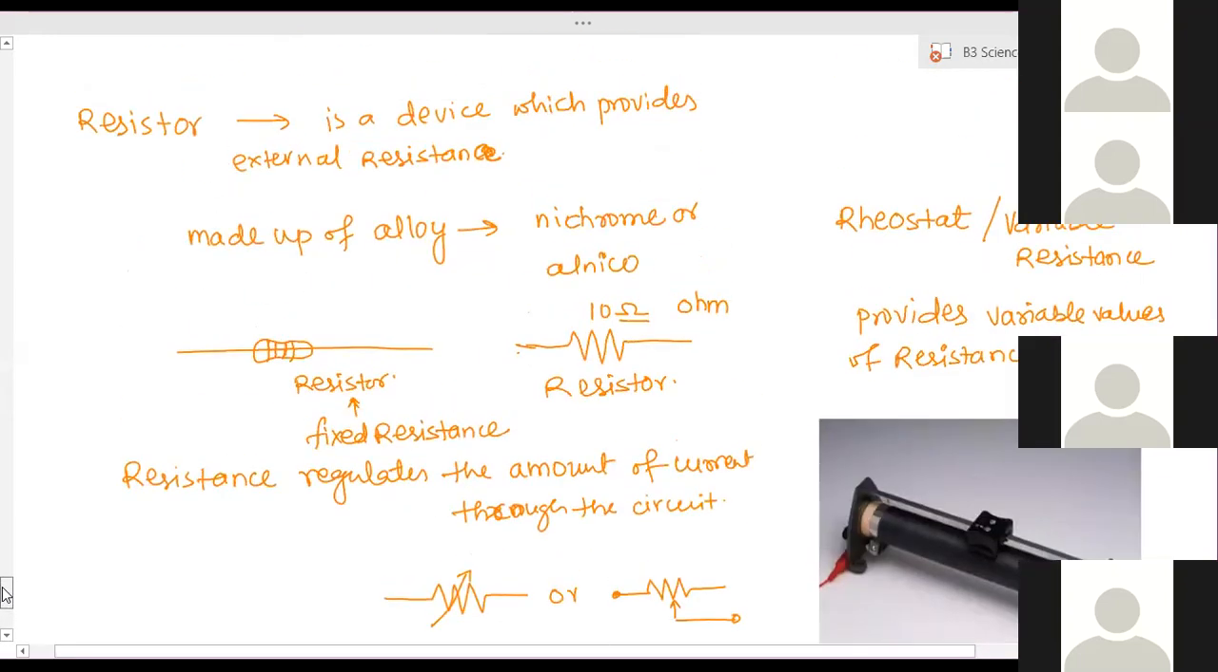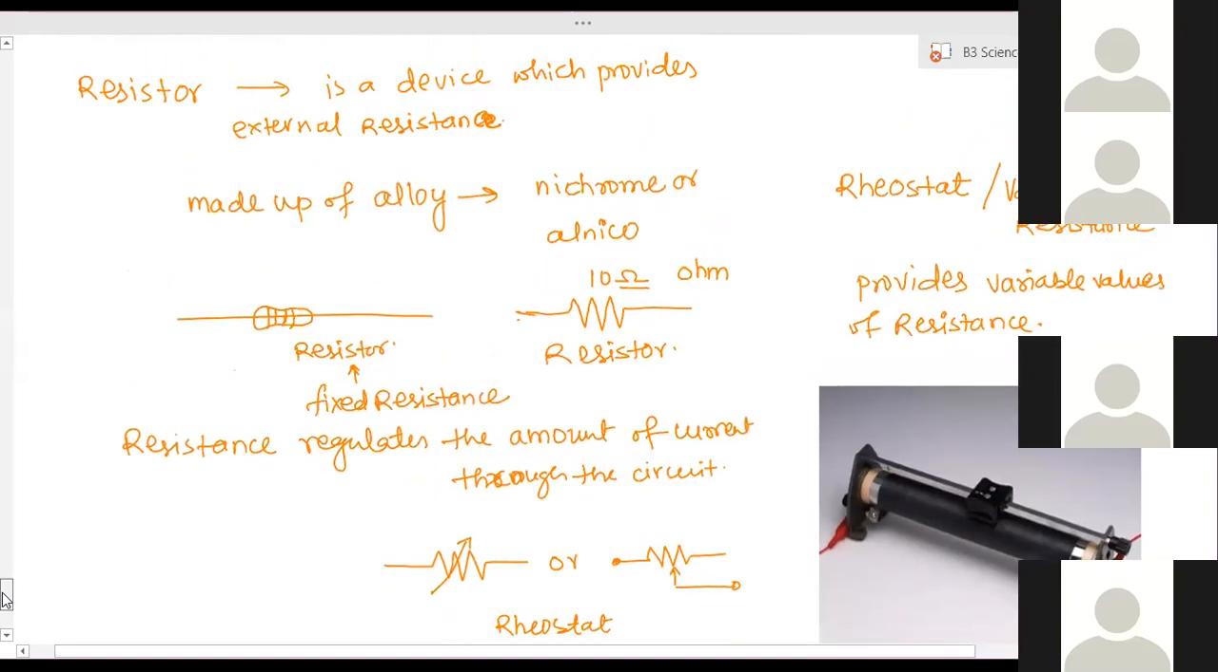So write down this part, resistor and rheostat. Symbols are also important. Ayush, able to understand? Yes, ma'am. Ma'am, the unit of resistance is ohm, right? Ohm, yeah.